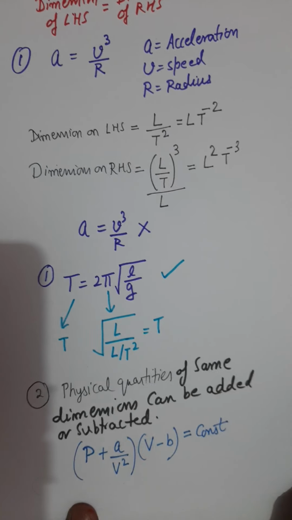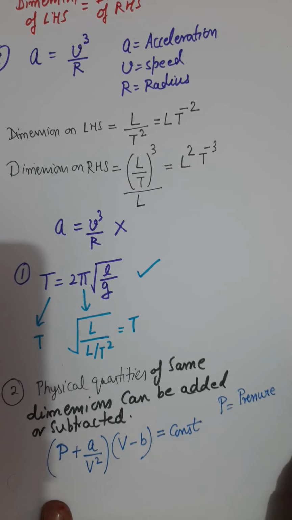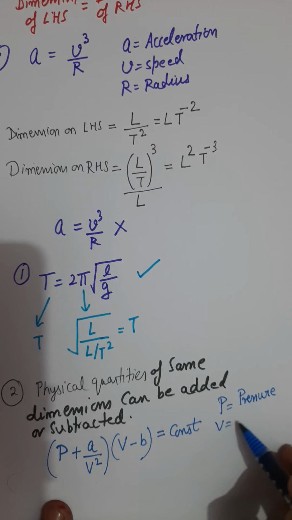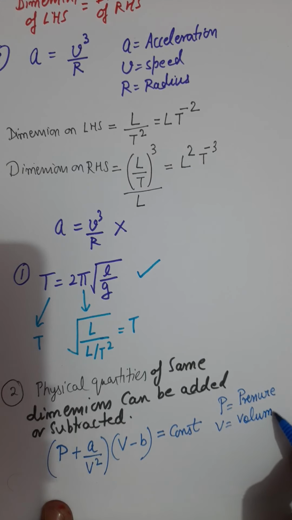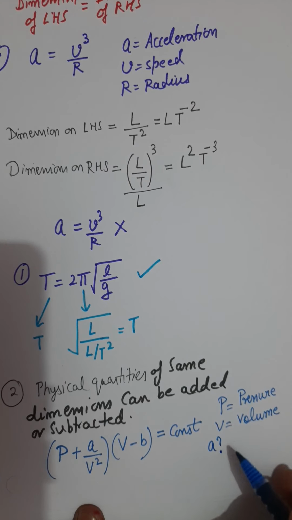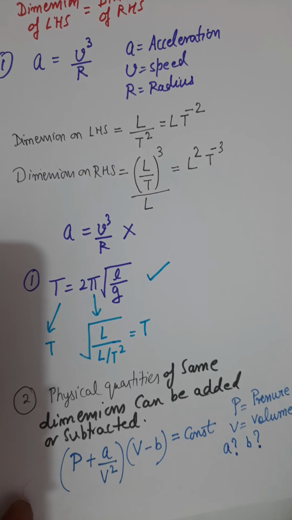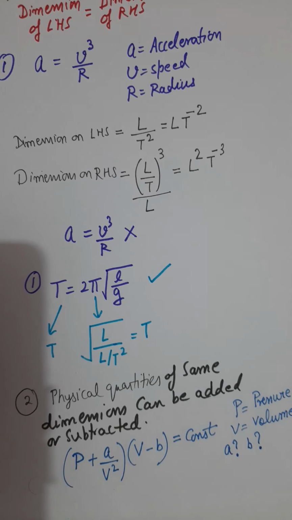Capital P is called pressure of the gas. Capital V we call volume. Now we have to find what is the dimension of A and what is the dimension of B. They are constants. What is A and what is B?